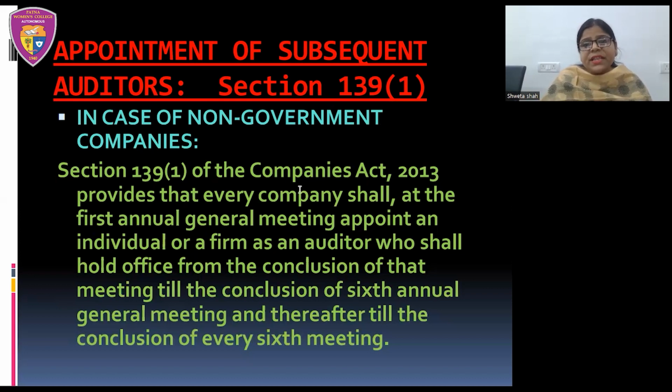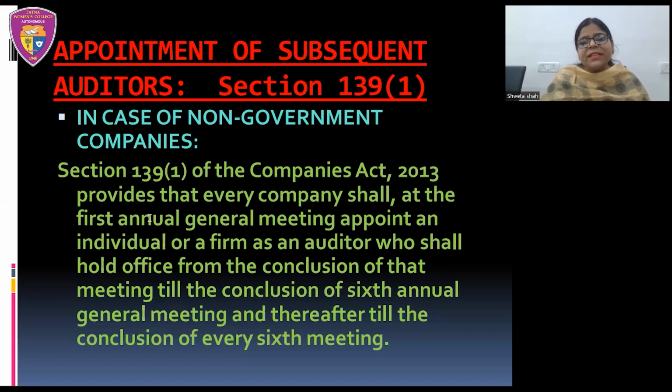Okay, now this subsequent auditor will be holding office till when? तो कहता है क्या यहाँ पे, that is suppose if they will be appointed at the first annual general meeting, then from that till the conclusion of 6th annual general meeting. That means by going through these lines, we can make out a conclusion that the subsequent auditor shall be appointed for a period of 5 years. How many years? Period of 5 years.